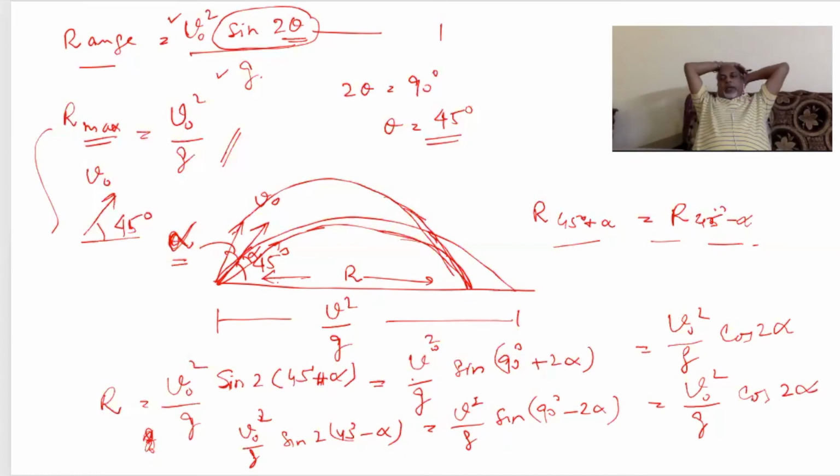So that means this question can come as an MCQ: if the angle is reduced by some 5 degrees, or the angle is suppose 50 degrees or 40 degrees, then whether the range will be equal or not. Yes, of course the range will be equal at 50 degrees as well as at 40 degrees, correct?